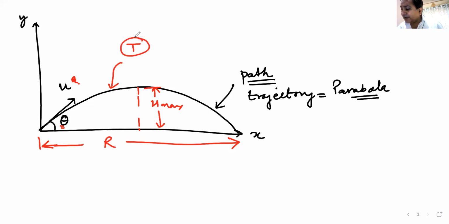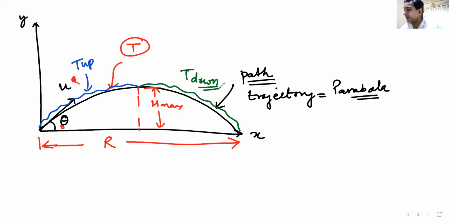This T, capital T, is the total time of flight, which can be broken up into two things. One is the time from here to here, which I say time taken to go up. One is the time from here to here, which I say time taken to come down. What is the relation between time taken to go up and time taken to come down? Both are same. So T up is equal to T down, and that will be equal to total time divided by 2.